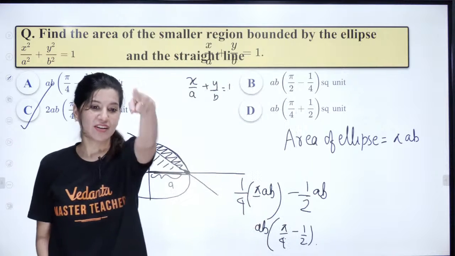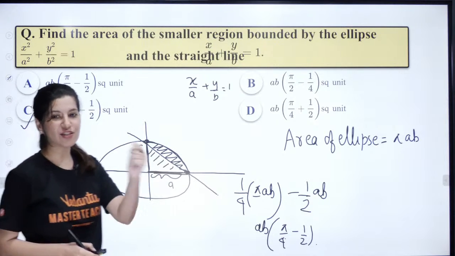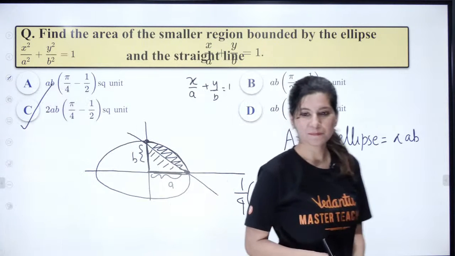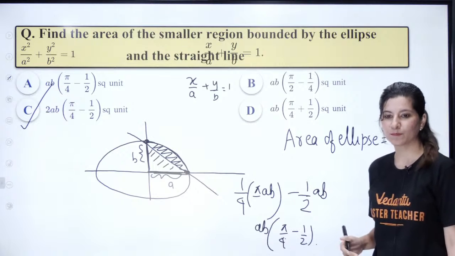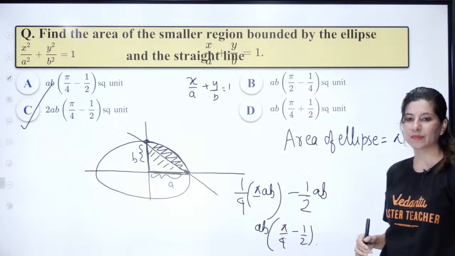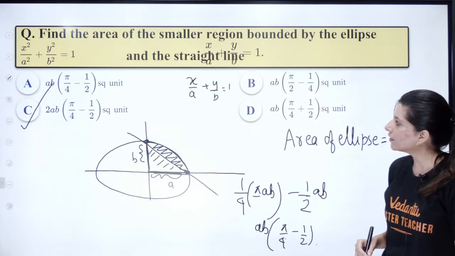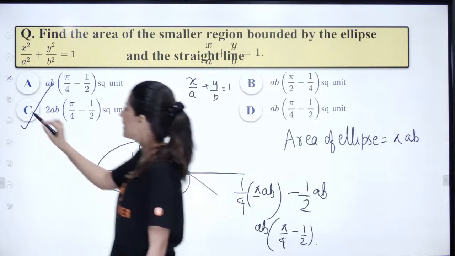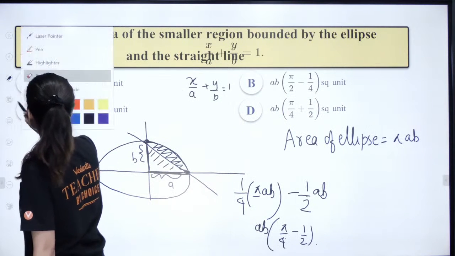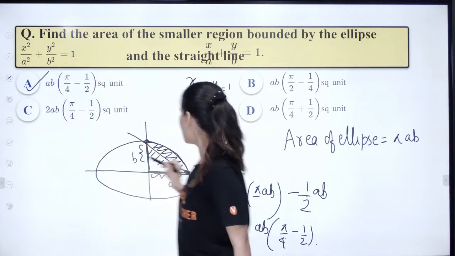If it is clear, write it in the chat box. Okay, so, sorry, A is correct, no? A is correct, you are not even telling me, because 2AB is not there, no? AB.